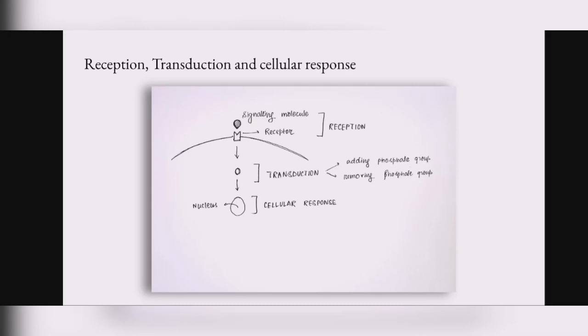And then the third and most important step is the cellular response, where various types of responses are generated within the target cell. That means the desired output is achieved. So that's all about this video, and in the next video we're going to discuss the signaling molecules, the primary and the secondary messengers, and also the two distinct types of